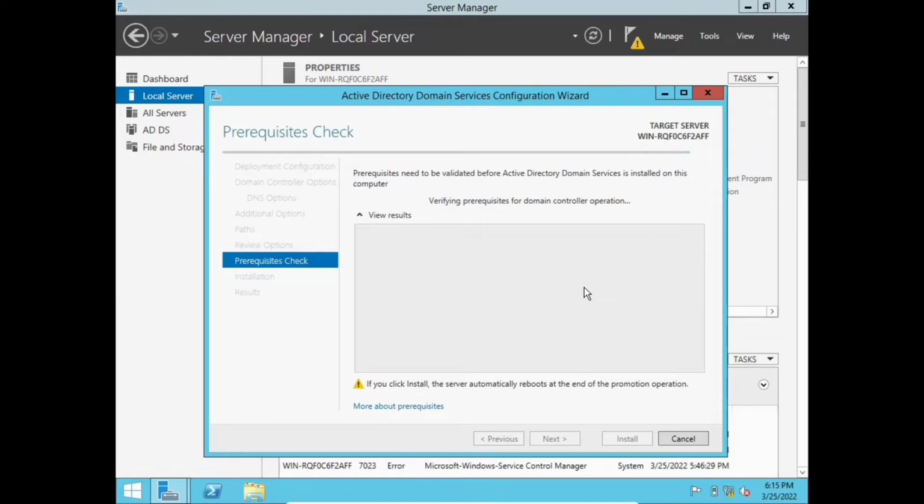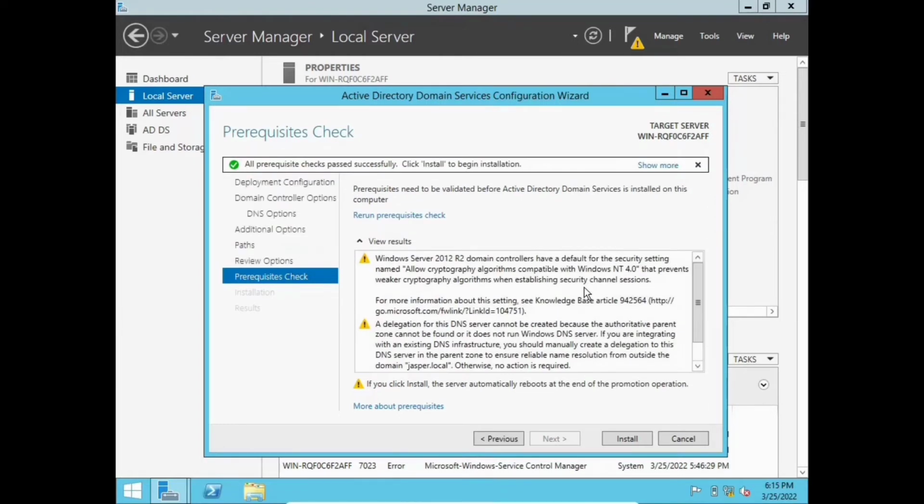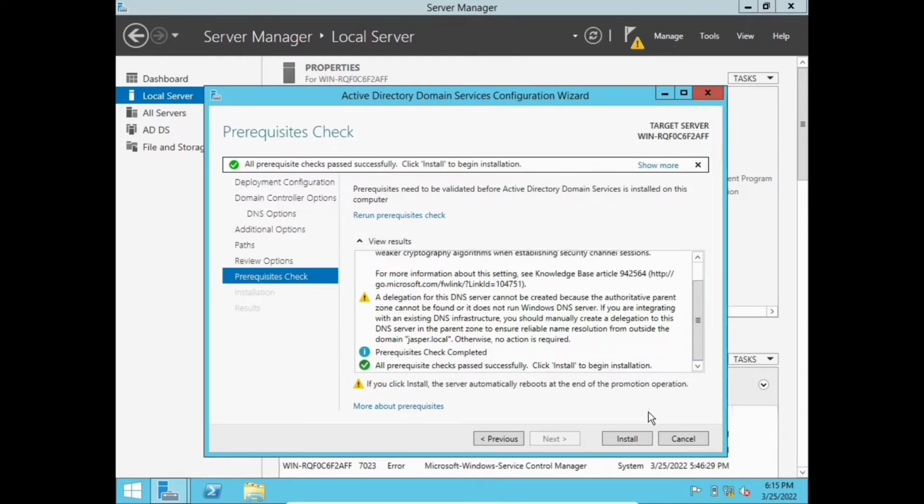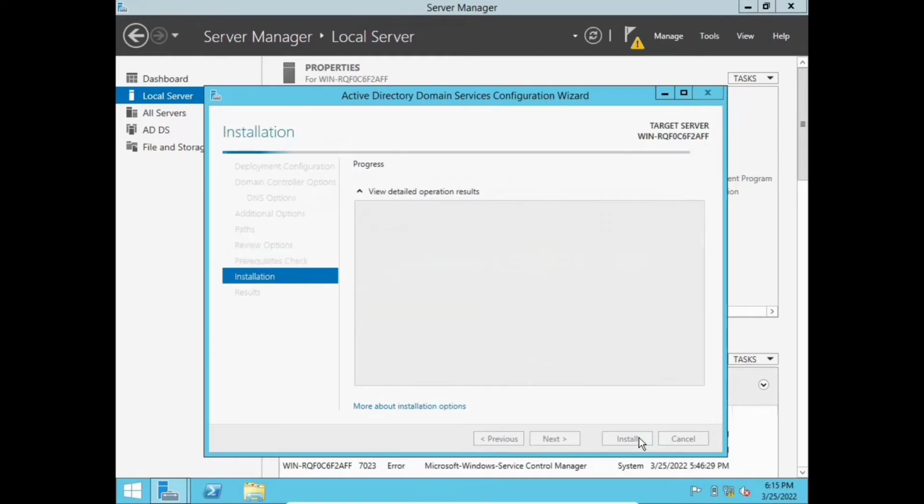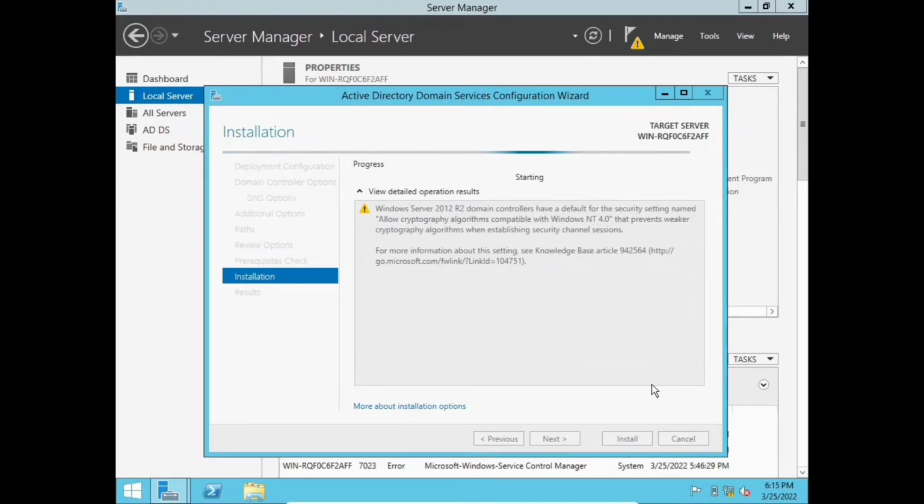So this is verifying some prerequisites. That's it, all prerequisite checks passed successfully. Click install to begin the installation. If we click install, the server automatically reboots at the end of the promotion operation. It's okay. So this is the installation.